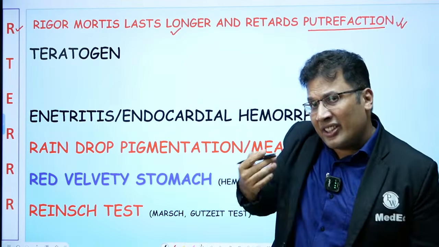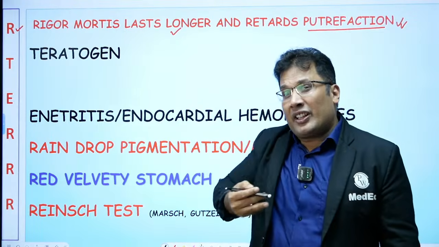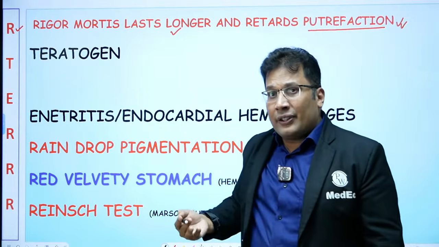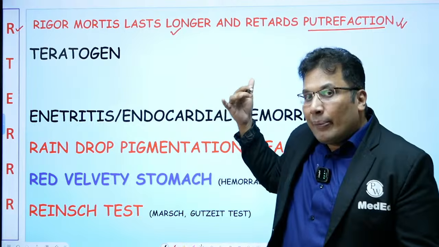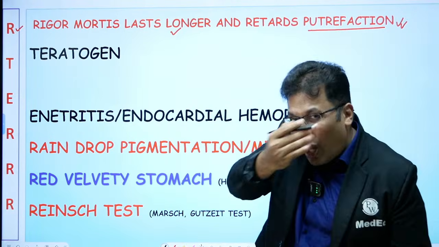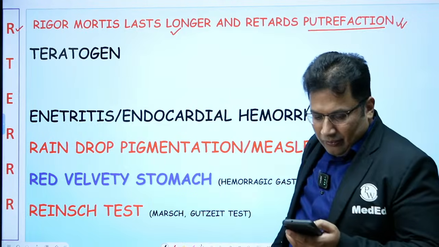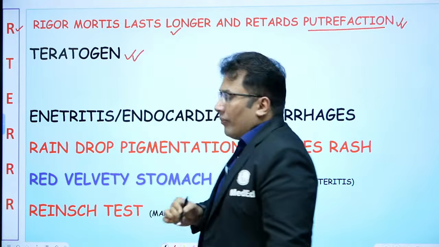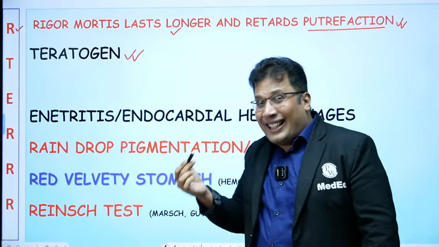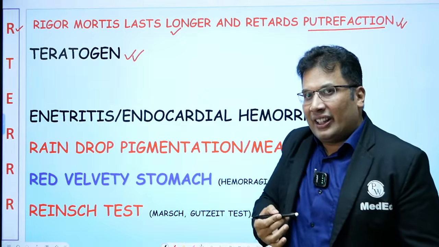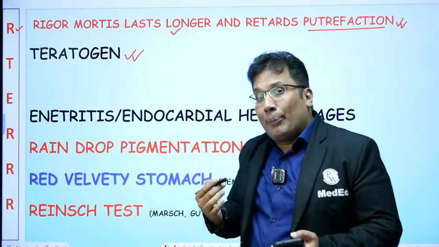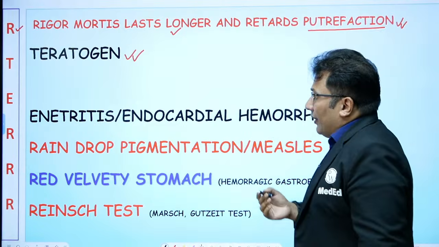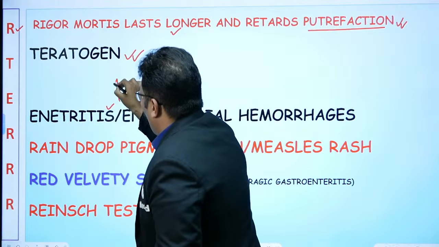Normally putrefaction starts immediately. All the putrefaction changes are very commonly seen after 24 hours, 48 hours. But in arsenic poison, it is inhibited for some time. So it is prolonged, we can say. Then it is a teratogen. Arsenic toxicity in pregnancy can lead to some congenital anomalies. It can lead to criminal abortion or abortion basically. Then E for enteritis, it looks like cholera.